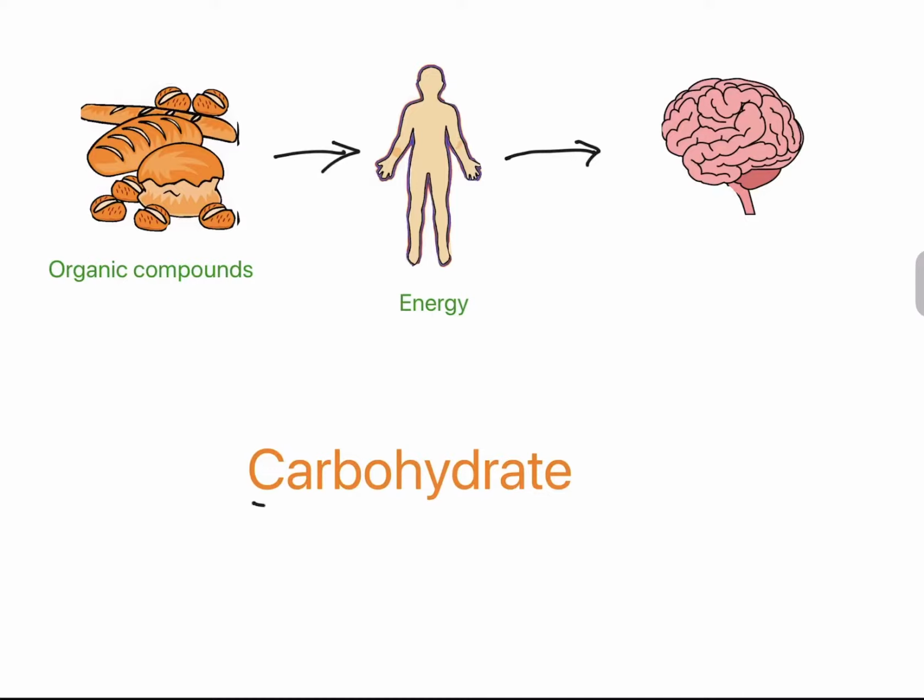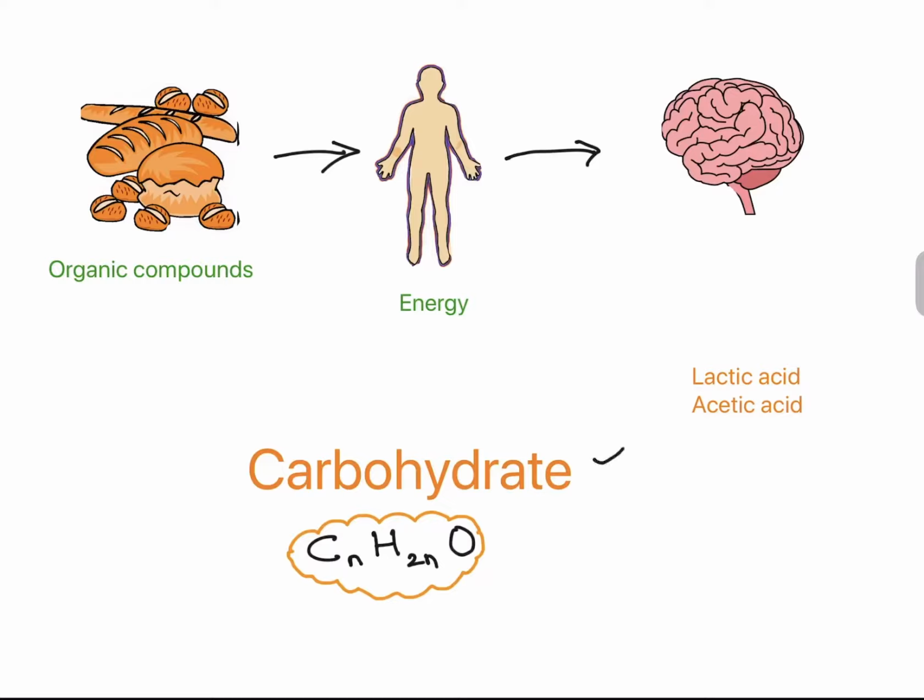As the name says, carbohydrate is formed from carbon, hydrogen and oxygen. Hydrogen and oxygen are in the ratio of 2:1, the same as water. So the formula for carbohydrate is CnH2nO. All the compounds having this formula are carbohydrates except two, lactic acid and acetic acid. They have the same formula but are not carbohydrates, while deoxyribose is a genuine carbohydrate but does not satisfy this formula.